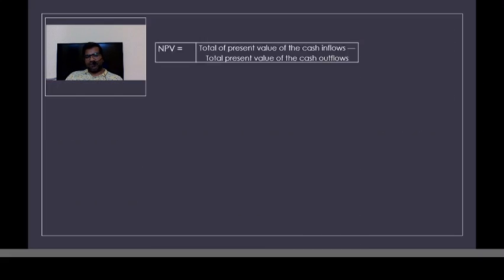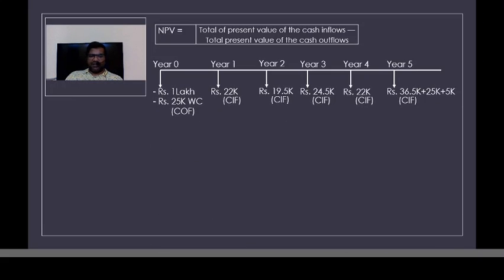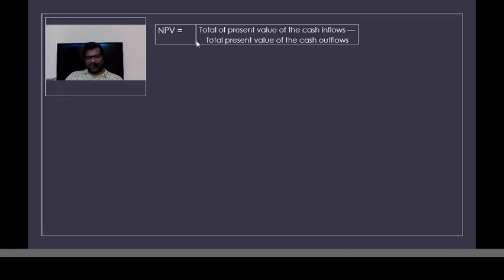So here is the picture in the form of a timeline. This equation is something which you have to remember. This is, I would say, a one-liner equation that would help you to solve any complex problem. So how do we calculate net present value? Simple. Total present value of cash inflows minus total present value of cash outflows. Right? Remember, we are not calculating just the value of cash inflows and outflows. We are calculating the present value. So how do we get present values? After discounting the cash flows, we get the present value of cash flows.